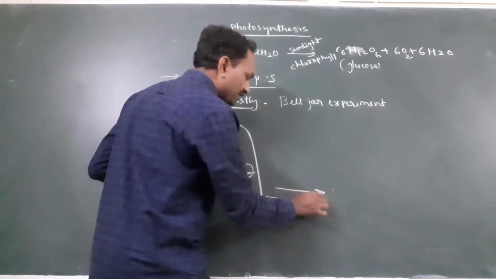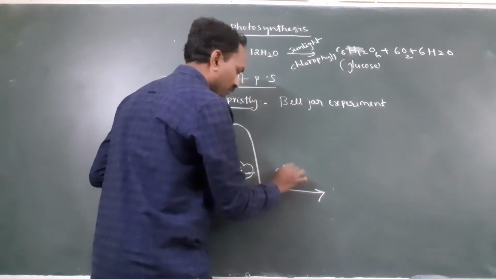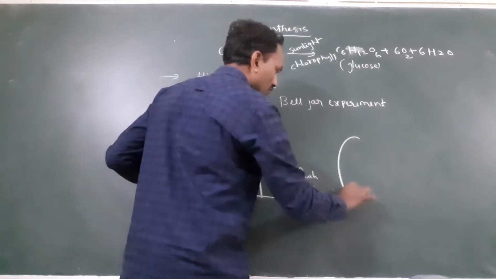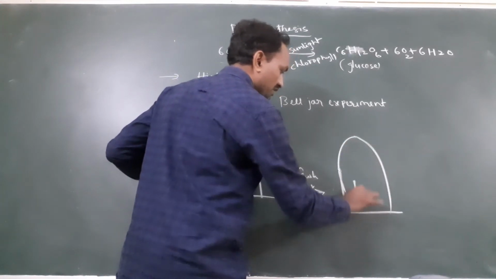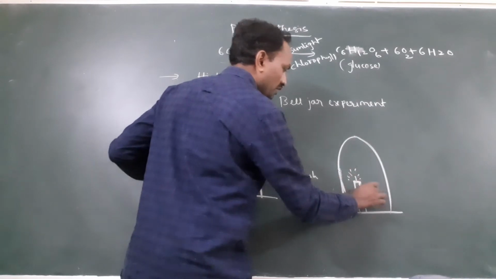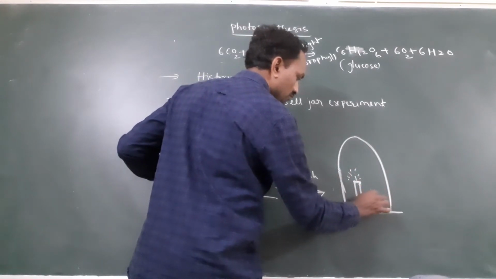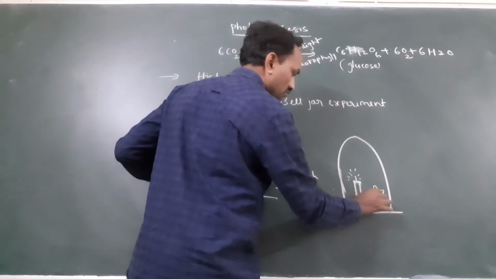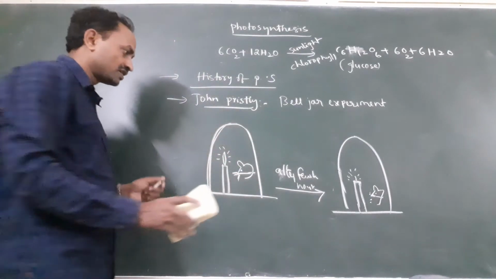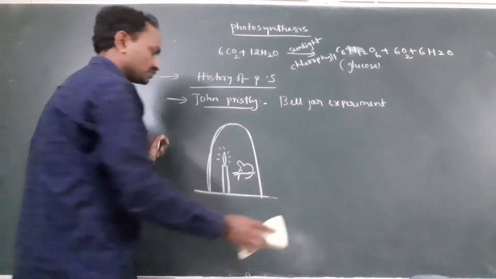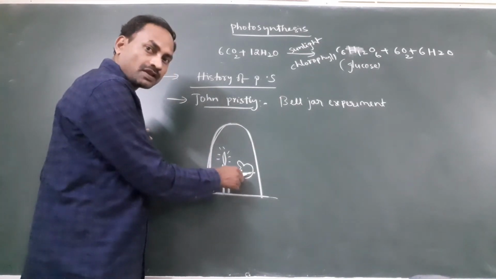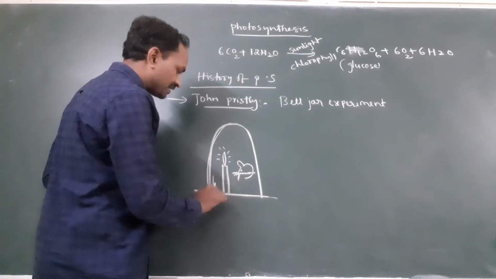After a few hours, the candle was put off and the mouse died. Next, he took a burning candle, a live mouse and also a mint plant.